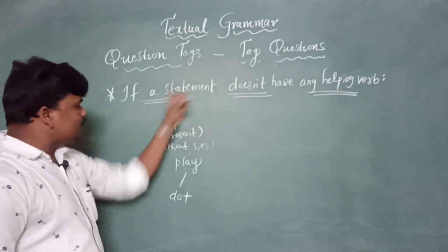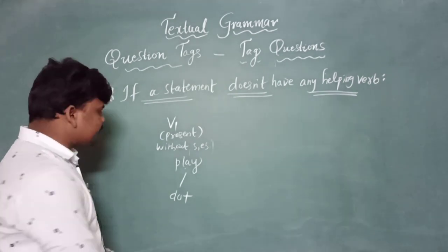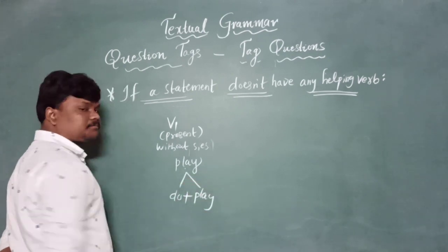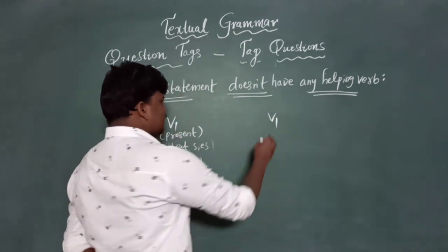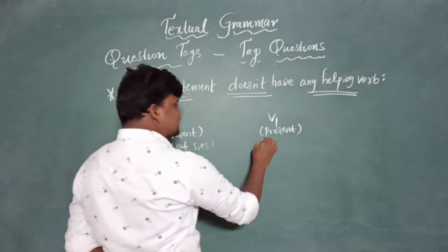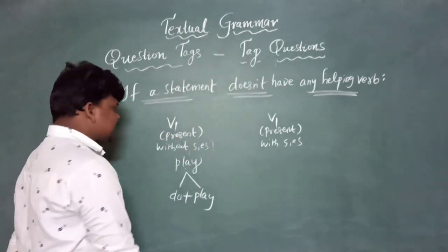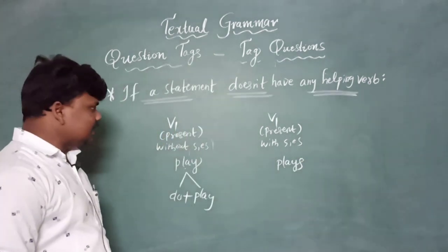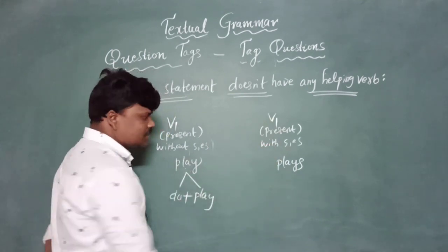If a statement came only with V1 without S or ES, what is hiding in that? Do is hiding. Very important, my dears. So do plus play is equal to play. Let's get into one more. If V1, I mean present verb, came with S or ES, like plays, what is hiding in that?